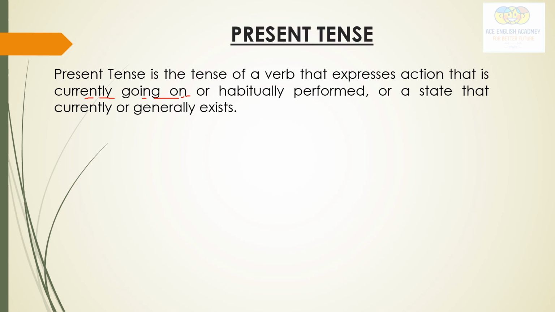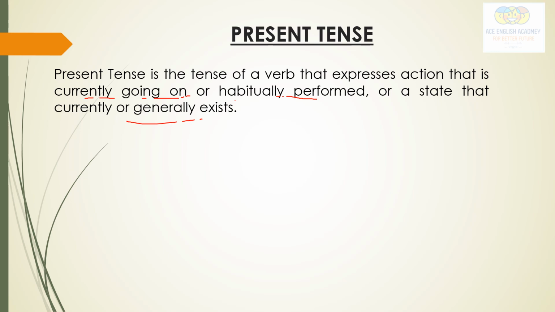Habitually performed means something you like to do daily, what you do daily, so that is your habit, so we can call it a habitually performed action, or a state that currently or generally exists. So all these things I will make you understand with the help of examples.